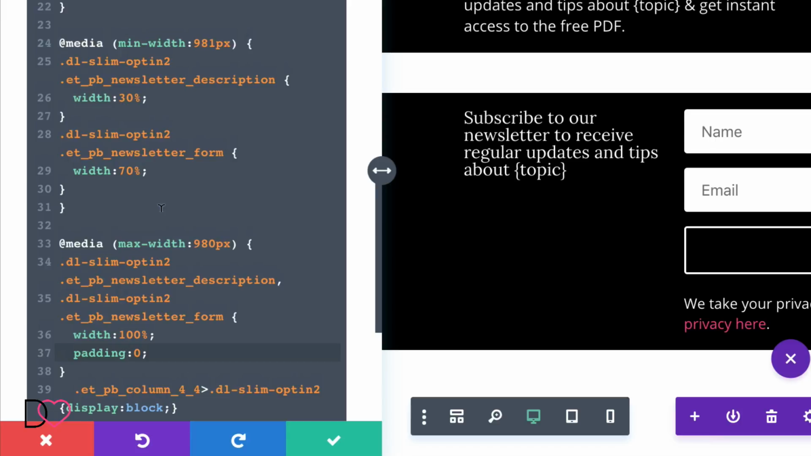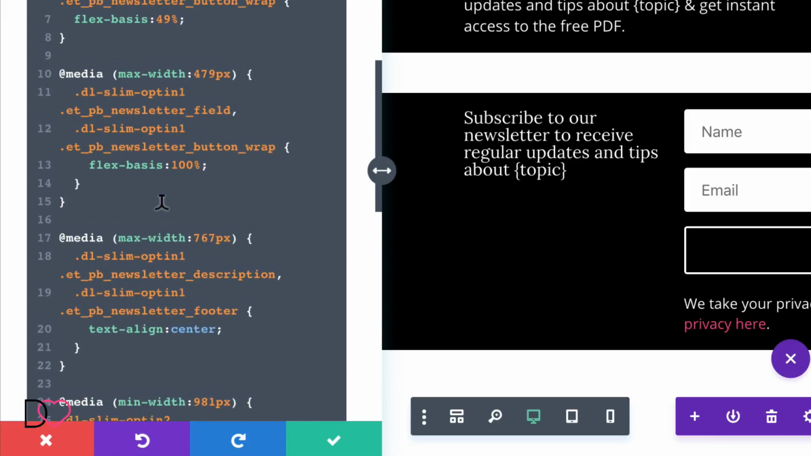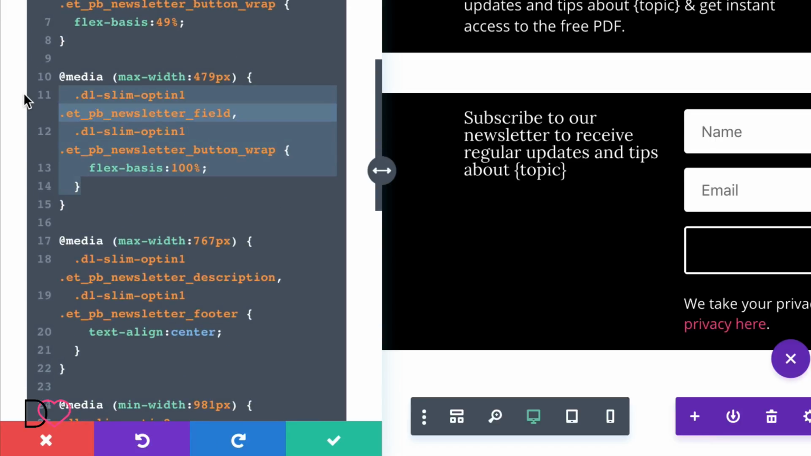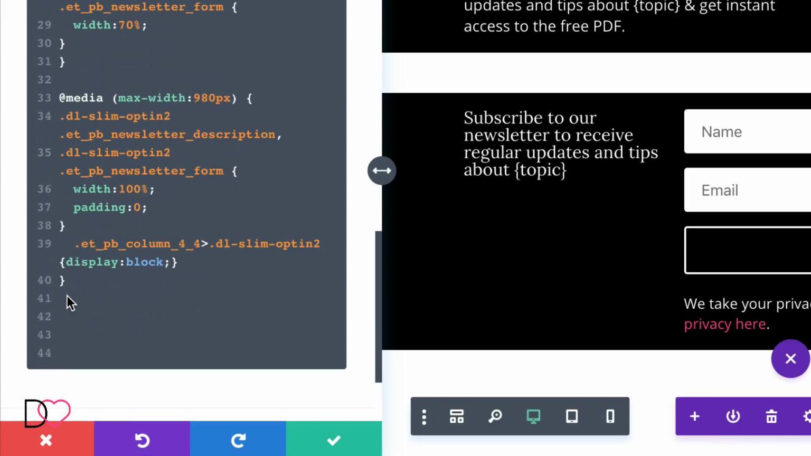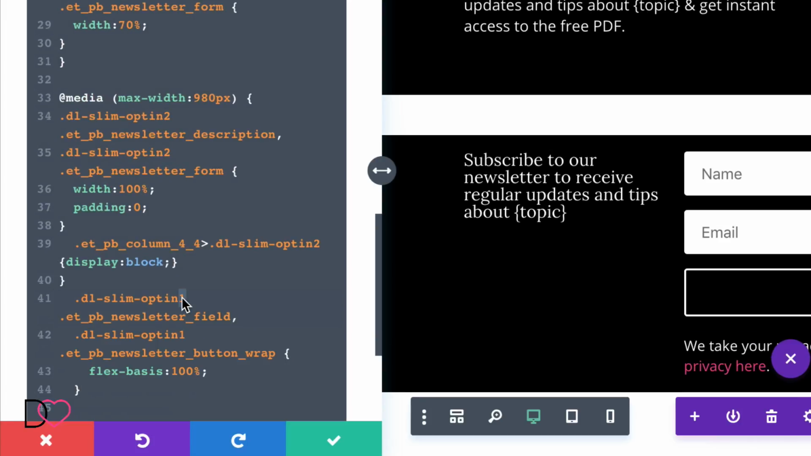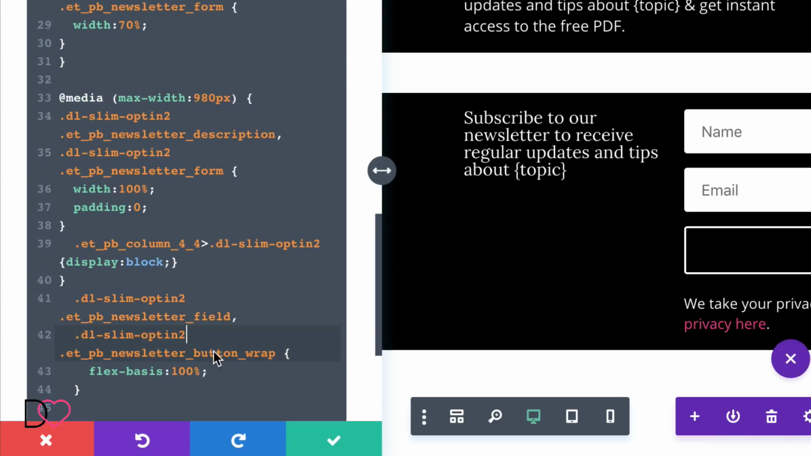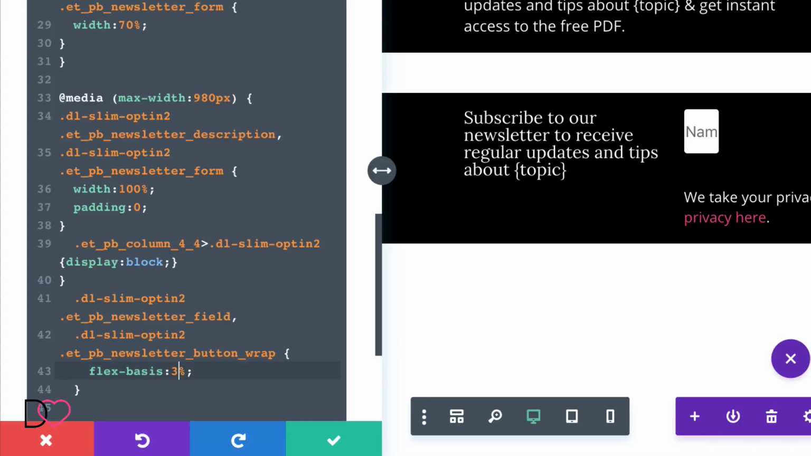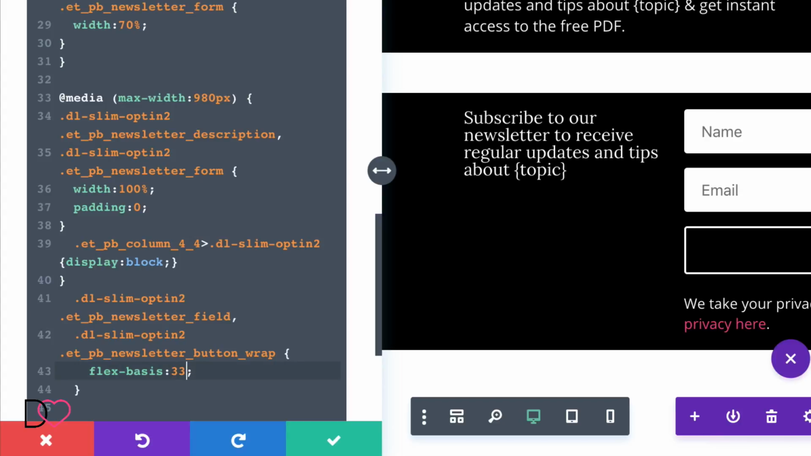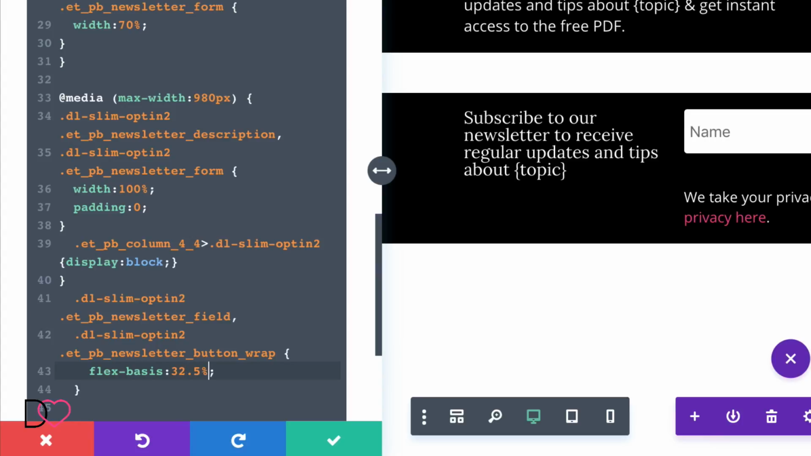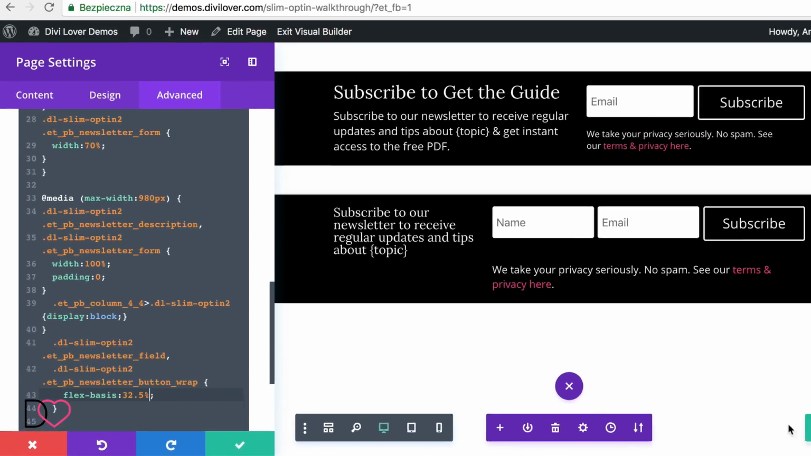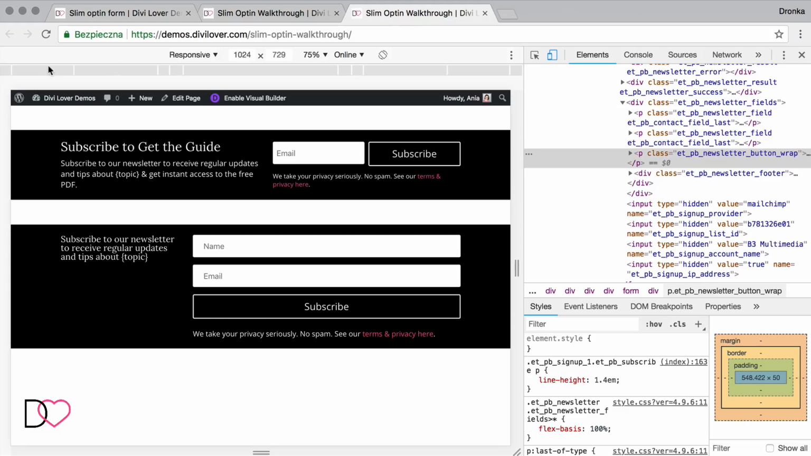So let's maybe copy this and use it with our second opt-in and change the flex basis. We have 3 fields, so let's make it 33 pixels, maybe 32.5%, sorry. Okay, that looks pretty good.